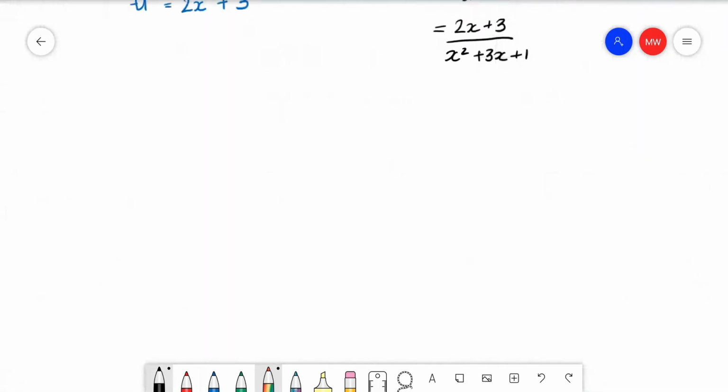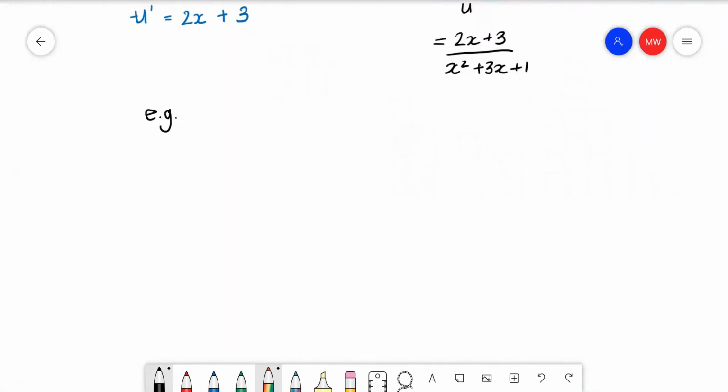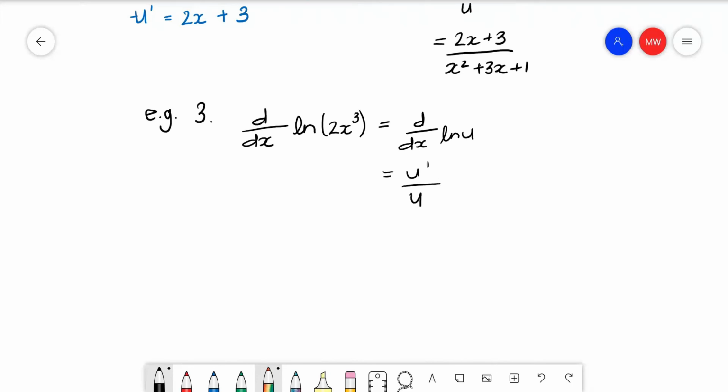The third example is d dx ln, and in brackets, 2x cubed, which is equal to d dx ln u, and that is equal to u dash over u, where u is equal to 2x cubed and u dash is equal to 6x squared.